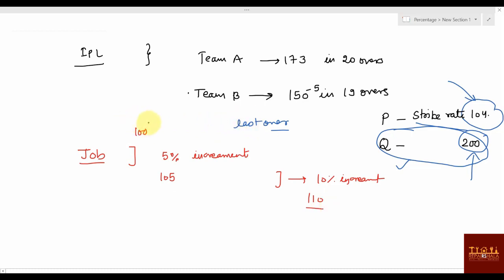Actually your salary is not 100 rupees, but you have made a base of 100, and then you can say out of every 100, suppose your salary was 20,000. How many hundreds will be available in 20,000? 200 hundreds. So out of every 100 you are getting 5 increment. How much increment will you get? 200 into 5, that is 1000 rupees as increment. This is what they mean. Now you would have got the basic idea of percentage. I'll give you a better example with which you can understand in a second.